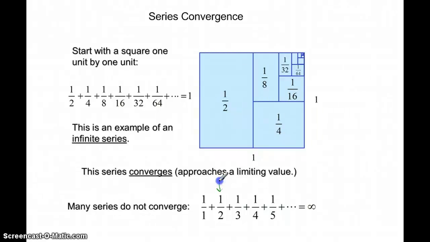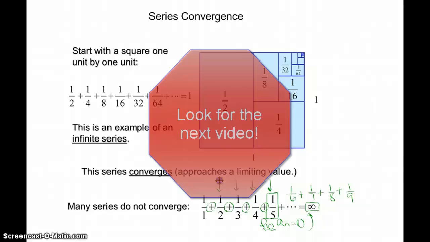Sometimes it's not just a matter of our sequence elements or terms getting smaller and smaller, and then when we add those up, we can count on, because A sub n is tending toward a really small value, that that means series convergence. We can't always say that. Sometimes, even though we're adding smaller and smaller values, we're still adding enough of those as we tend toward infinity that even though they're getting smaller and smaller, the sum still diverges. So I just wanted to make that point before we move on.